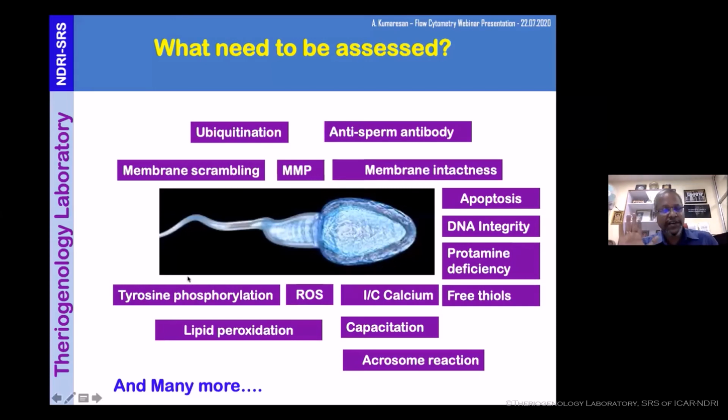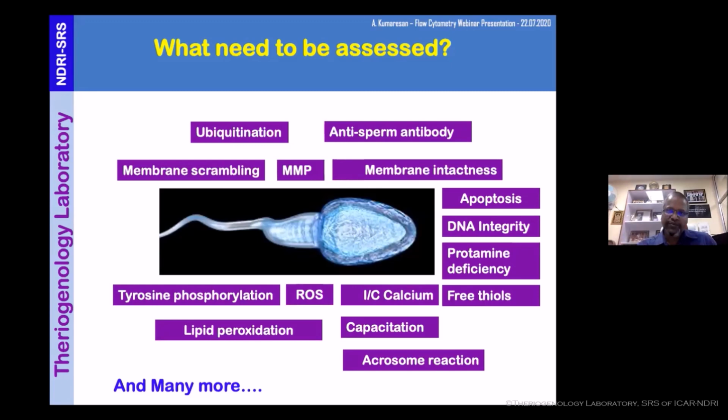Tyrosine phosphorylation, I always say, is the only way by which a poor spermatozoon that cannot synthesize a protein can modulate its function. So tyrosine phosphorylation assessment in terms of capacitation as well as cryocapacitation is very important. Lipid peroxidation, especially in those animals which have high PUFA. And capacitation, I mean the ability of the spermatozoa to get capacitated upon exposure to the female reproductive tract, not before that, not premature capacitation. And acrosome reaction once it gets capacitated. I have given some well-established parameters of the spermatozoa.